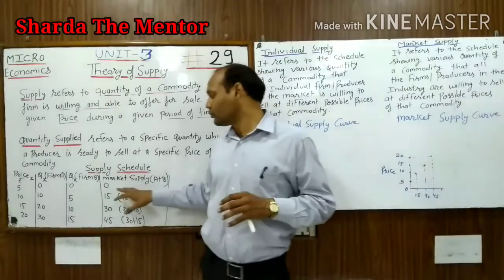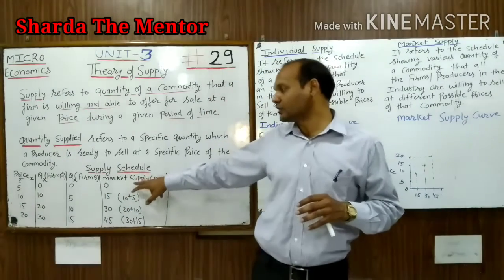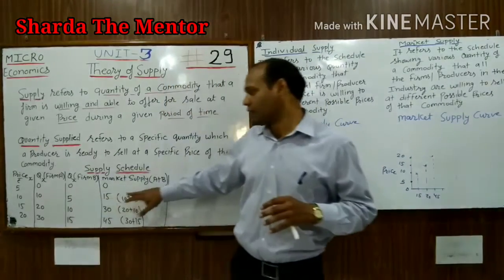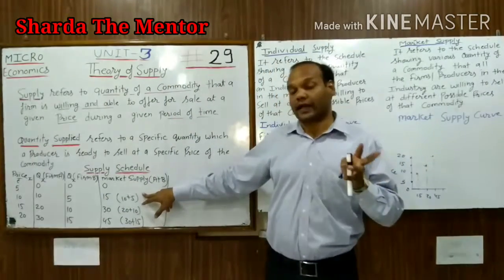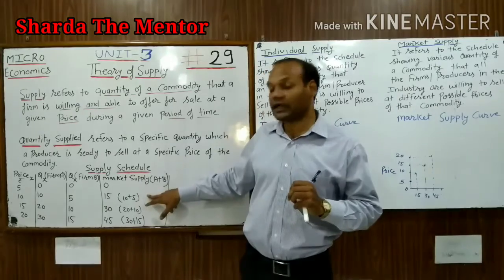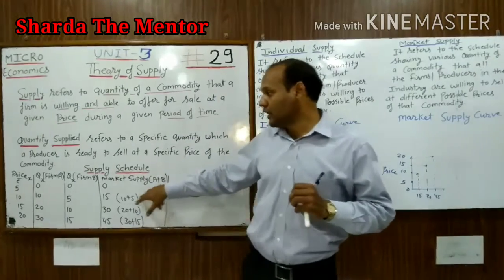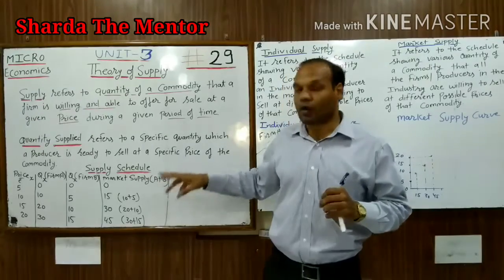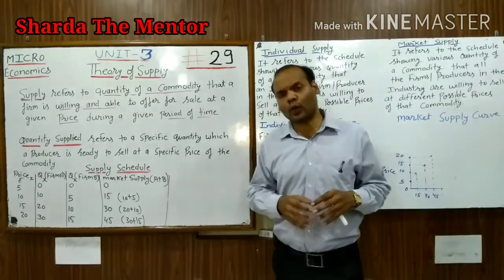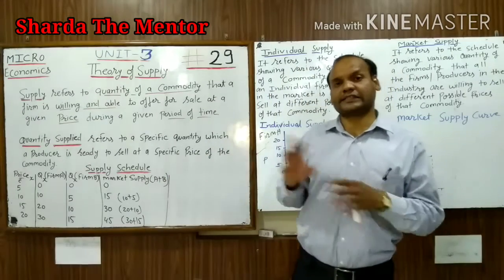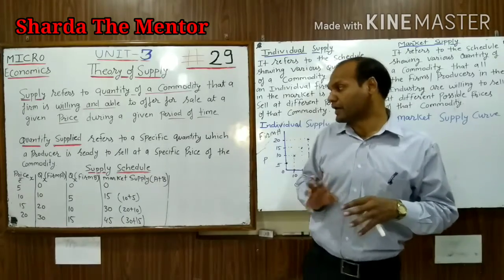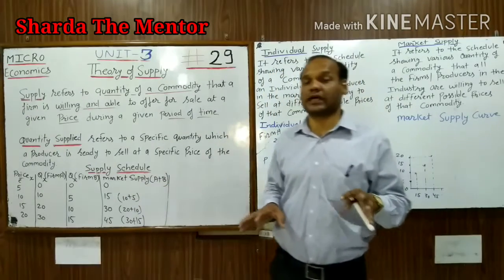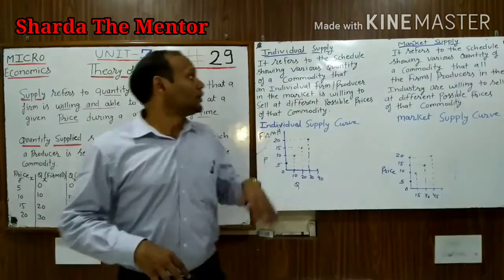Like at the price of 5, both don't want to sell anything, so 0 supply will be there. But when we combine 10 with 5, we will get 15. So at the price of 10, they are ready to sell only 15 units. At the price of 15, they are ready to sell only 30 units. So that combined quantity of two producers is considered as a market supply. At different prices, they are ready to sell different quantities over a period of time.